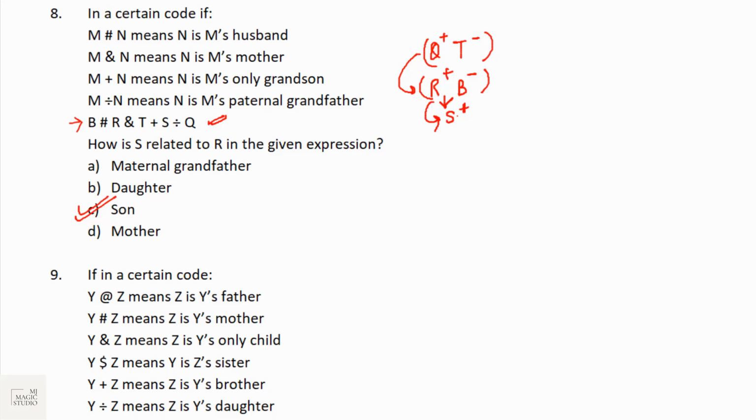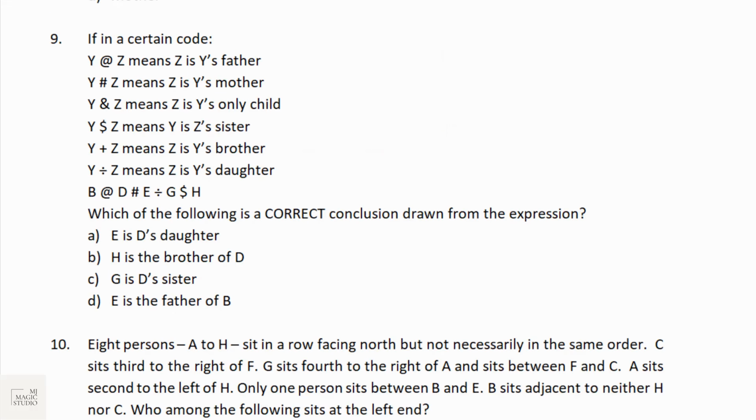Next bucket, question number 9 will be on your screen. Question number 9, again the same type. Do it. Let's see what it would be. B at the rate D, D is B's father. D is father of B. Hashtag is E is D's mother.